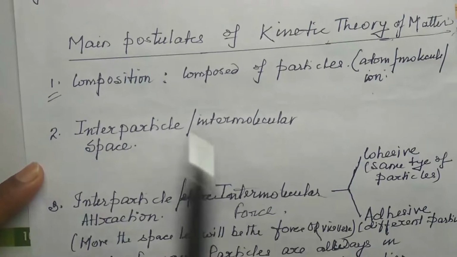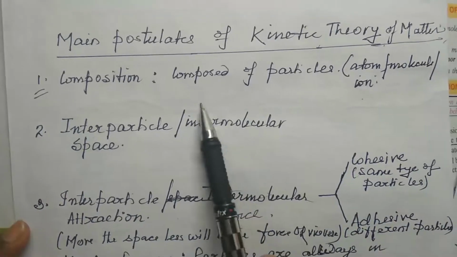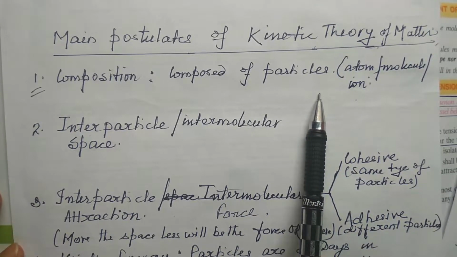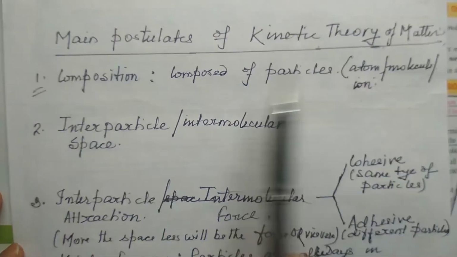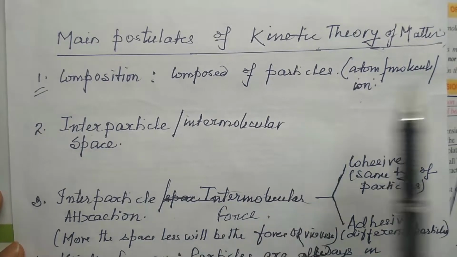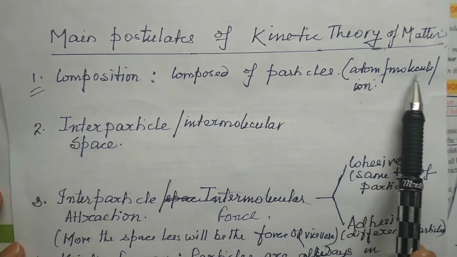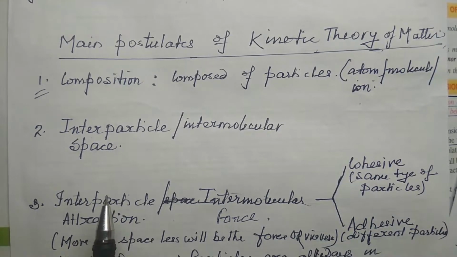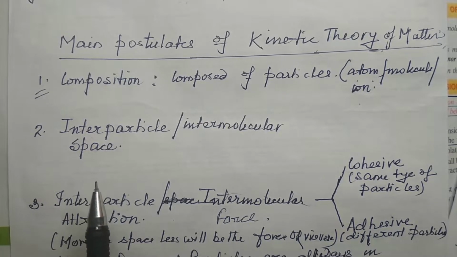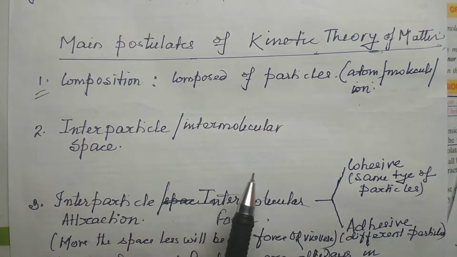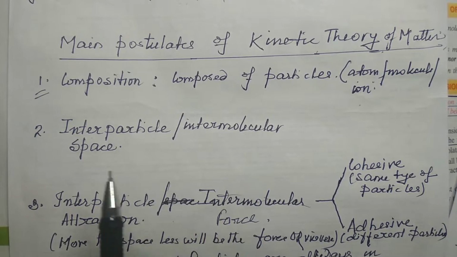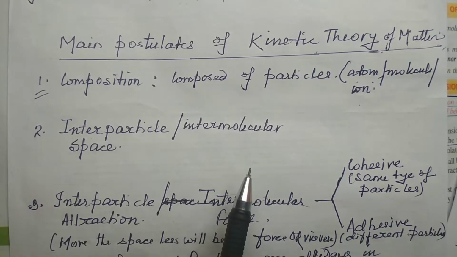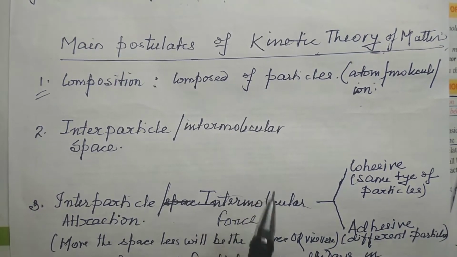First, composition: composed of particles. I know that all matter is composed of very tiny particles that can be atoms, molecules or ions. Now in between the particles there is space, and that is known as intermolecular space.